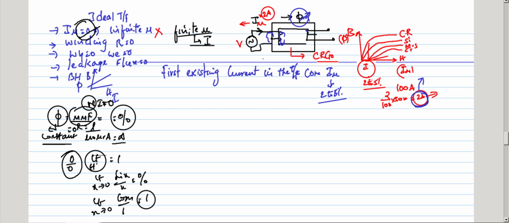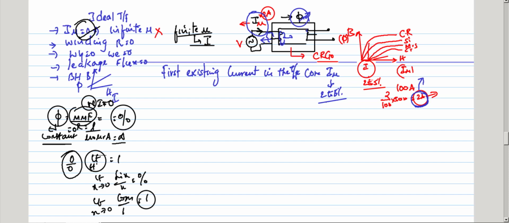What is the leakage flux? Leakage flux is very small. This magnetizing component of current does not produce any leakage flux. The magnetizing component of current is required only to produce flux in the transformer core. Since 2 amperes is enough to produce the maximum flux, the leakage flux is very less.